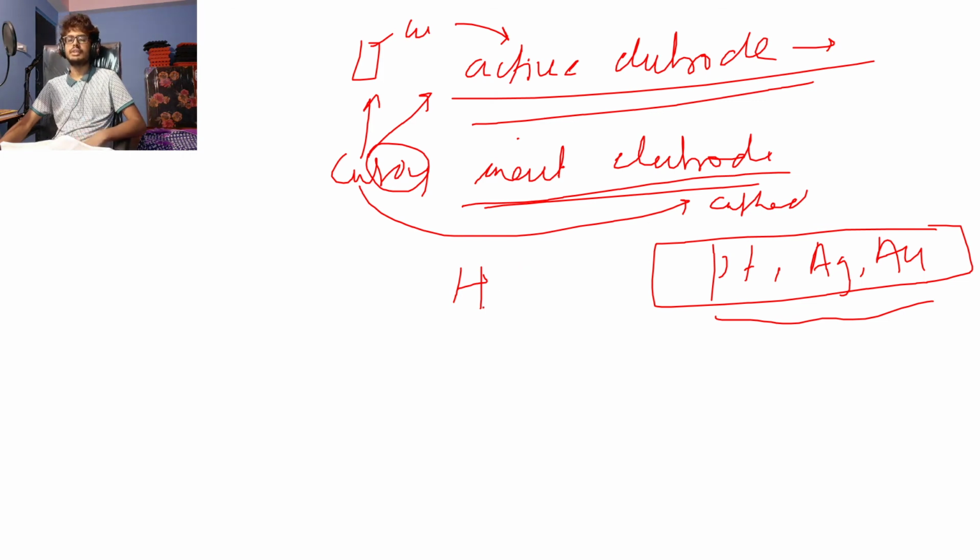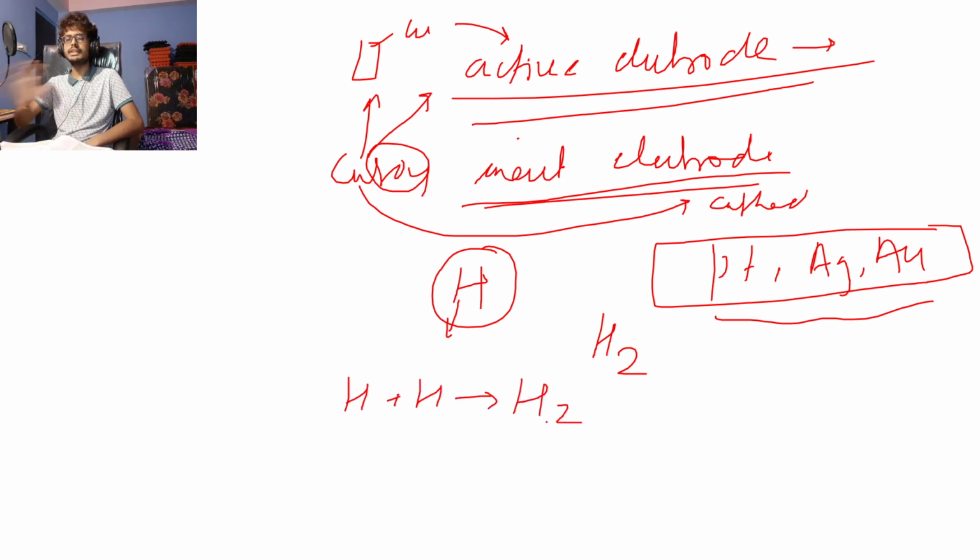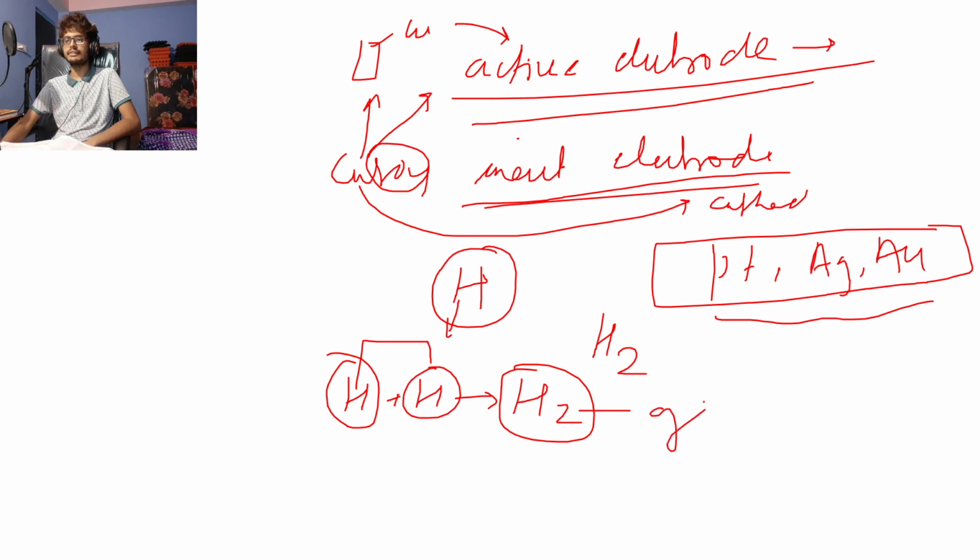Hydrogen cannot exist as H. You can't find hydrogen as H in the atmosphere. Hydrogen will always exist as a covalent molecule, H2. That's why we are balancing. We have to keep everything stable, right? Everything wants to be in a stable state, even the hydrogen atom. So to make them stable, two hydrogen atoms combine to form a hydrogen molecule. This is the hydrogen gas that we have in the atmosphere. So for that we are doing that.